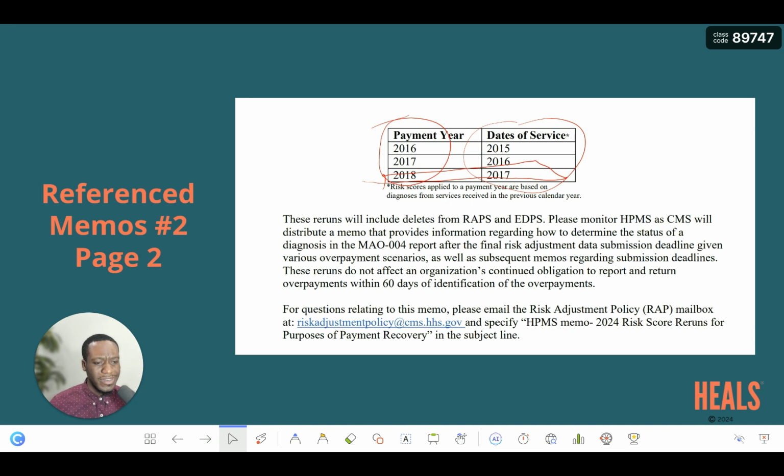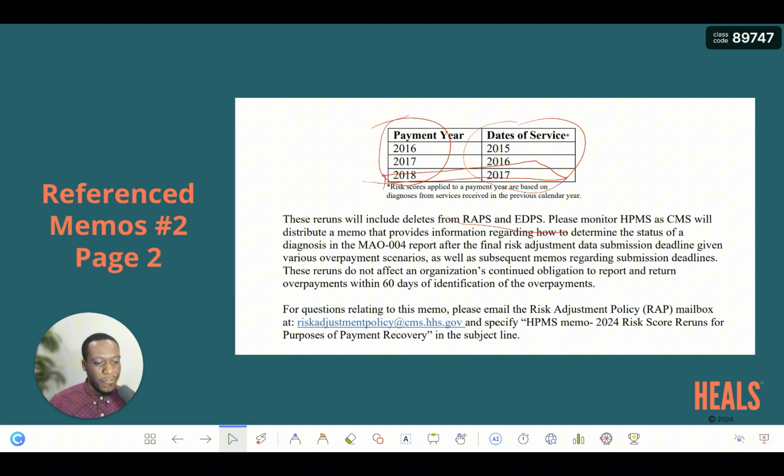These reruns will include deletes from wraps and encounter data. So it's not only encounter data, it's all still in the wraps, because payment year 2018 is dependent on wraps and encounter data. Please monitor HPMS, as CMS will distribute a memo, which is what they did, that provides information regarding how to determine the status of a diagnosis on an MAO-002 report, and this was earlier on, and the final risk adjustment data submission deadline, giving various overpayment scenarios, as well as subsequent memos regarding submission deadlines, which CMS did.